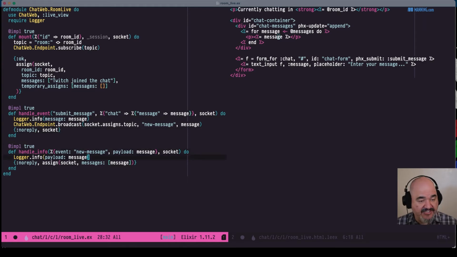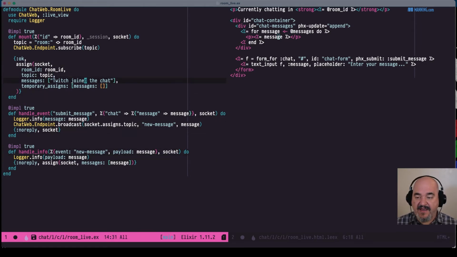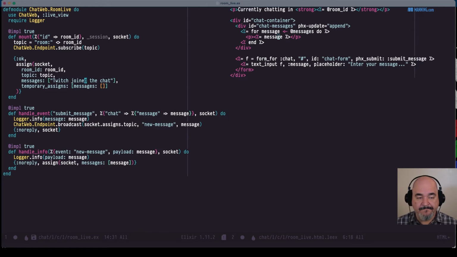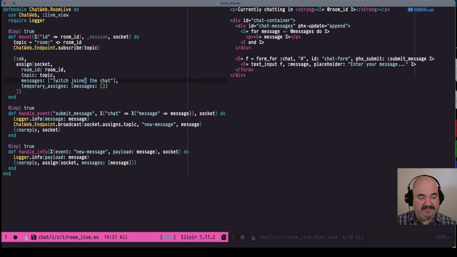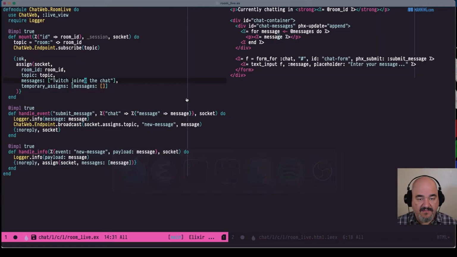What we can do is we can actually log out the current state of messages. Also, it's interesting that when I reload the page, you can see that this says Twitch joined the chat, but it goes away real quick. I don't know if you can see that through the stream, but reload, it's there and it's gone. So we gotta figure out why that is, because that should not be happening either.